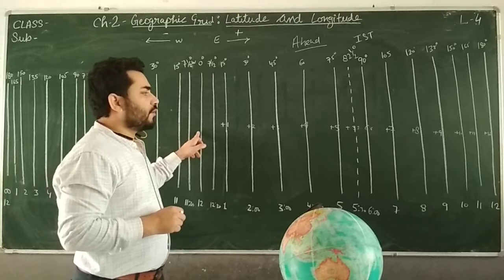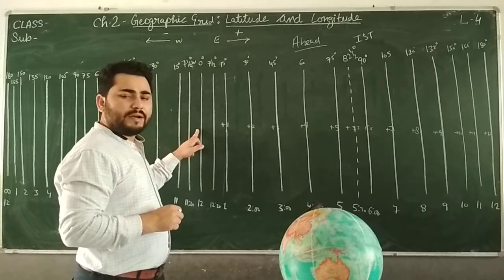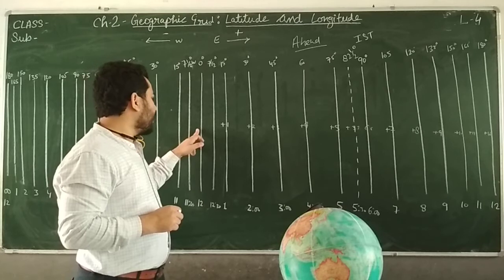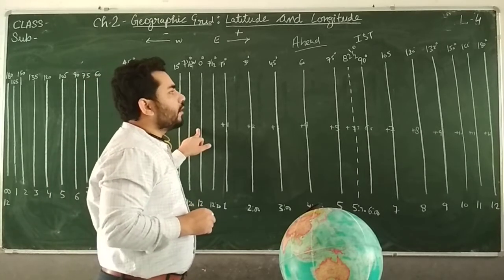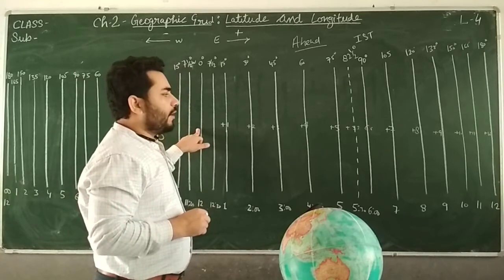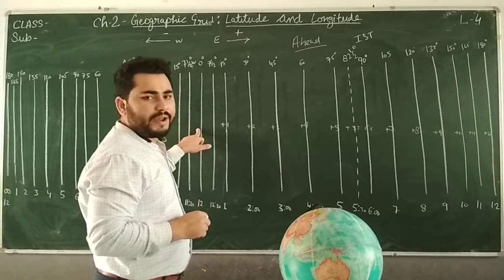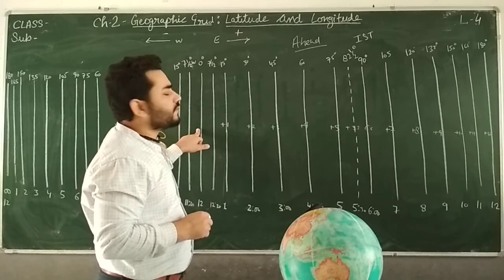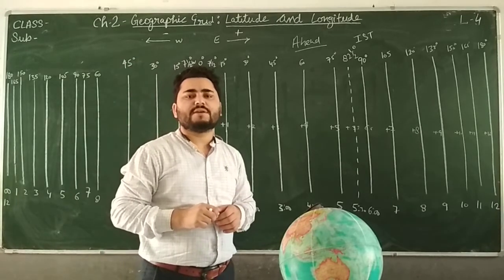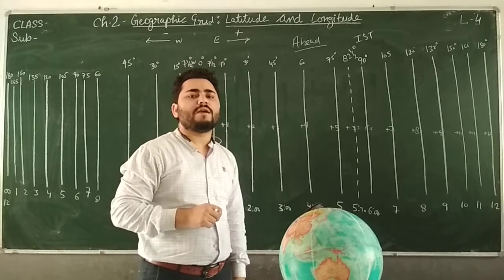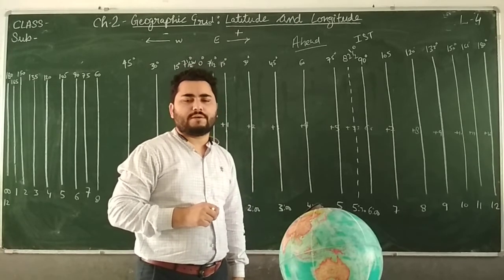If you are in England, London, and you call your friend Shafaq in India and ask what is the time in India, then she'll tell you it is 5:30 p.m., evening you can say. Why? Because India is 5:30 hours ahead of London.